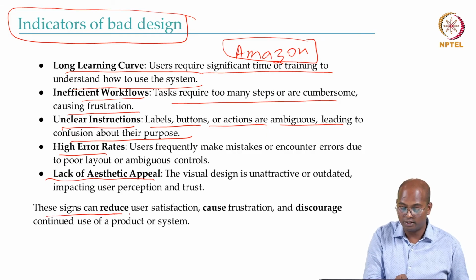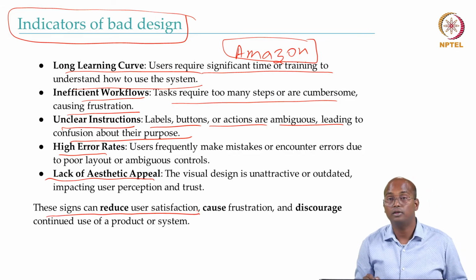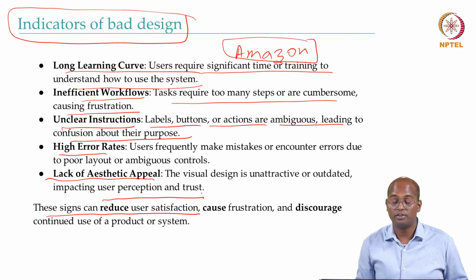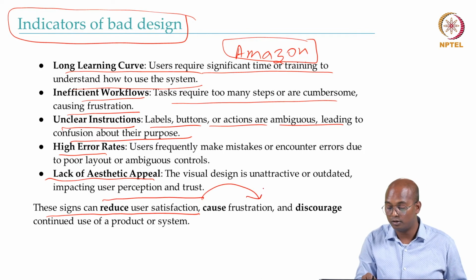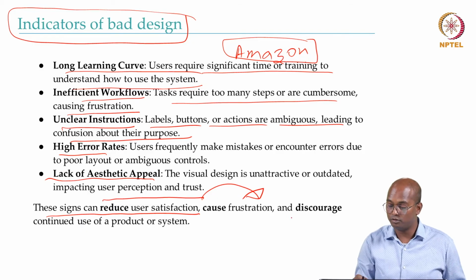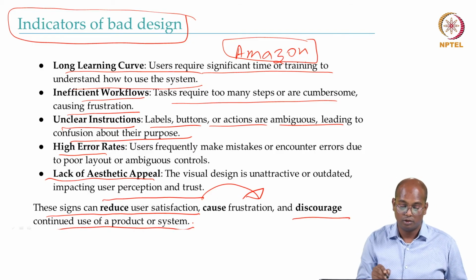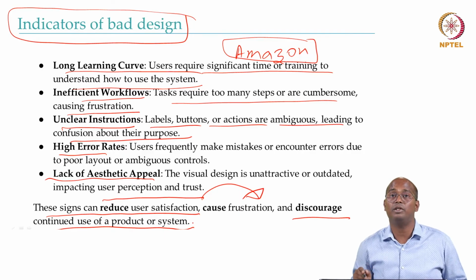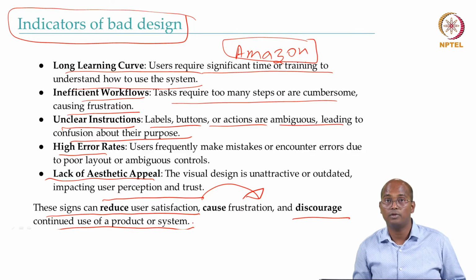These signs can reduce user satisfaction, and if that reduces the user satisfaction, that will cause frustration. And what if you get frustrated while using the system? You simply discontinue use of the product or system, and that is the least any company wants you to do.